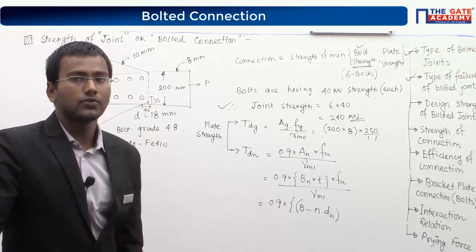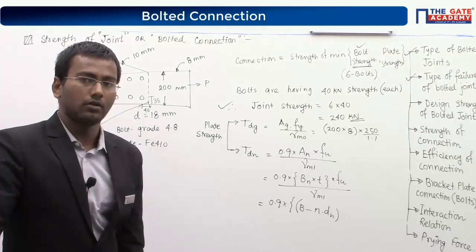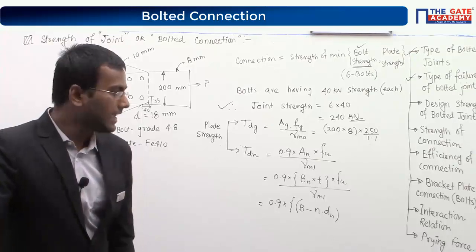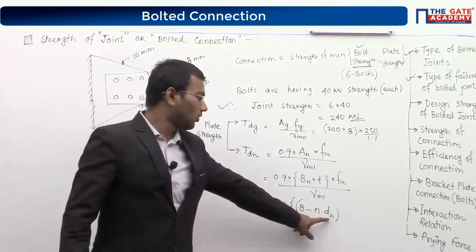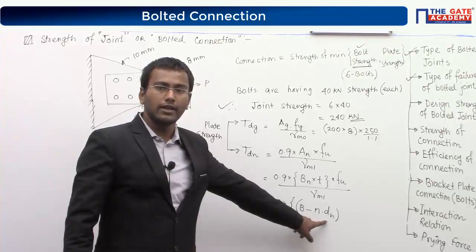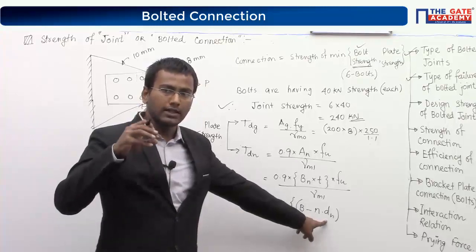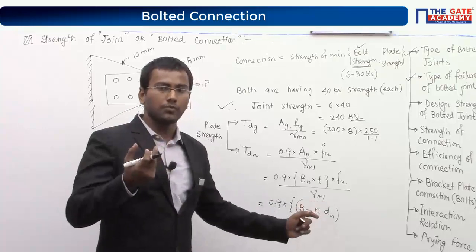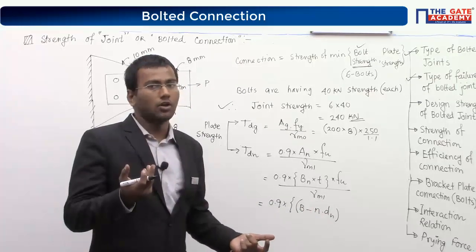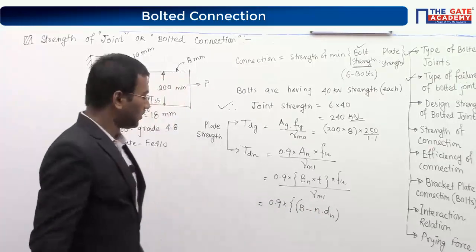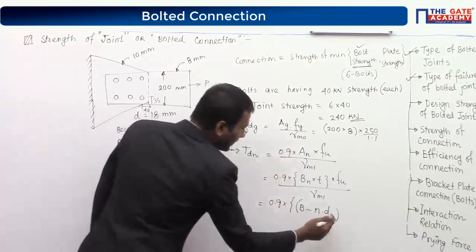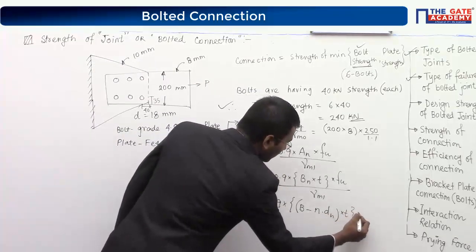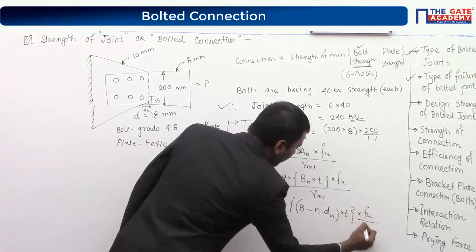So plates will have the DH value, not the D value. Don't confuse here. Why N into DH? Because the holes are made in the plate, and of course the hole diameter is more than the bolt diameter. So (B minus N DH) multiplied by T multiplied by Fu divided by gamma m1.